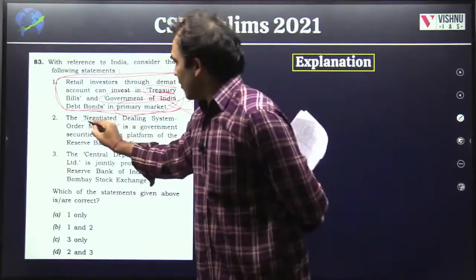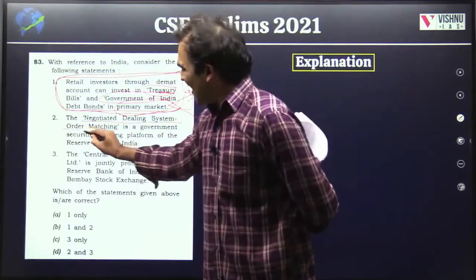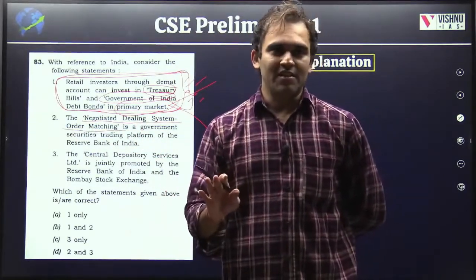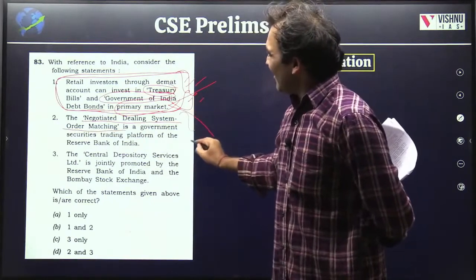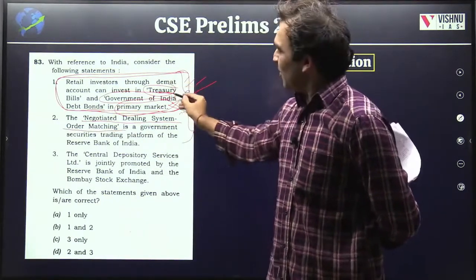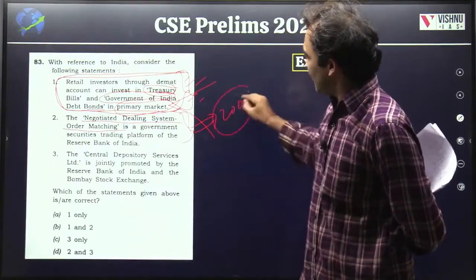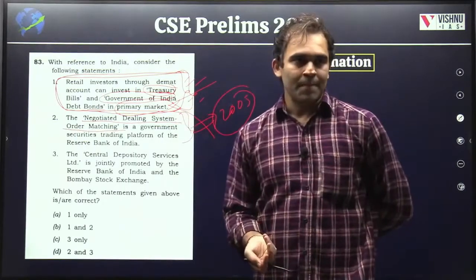Then, negotiated dealing system order matching. As I said again, there is no concept. It is pure current affairs. In fact, this is not even new in current affairs. So the background of this is this. This was introduced somewhere around 2005. This is not even a new system.